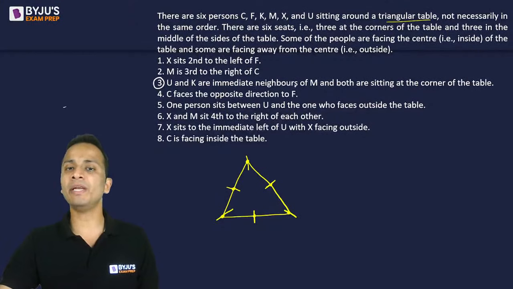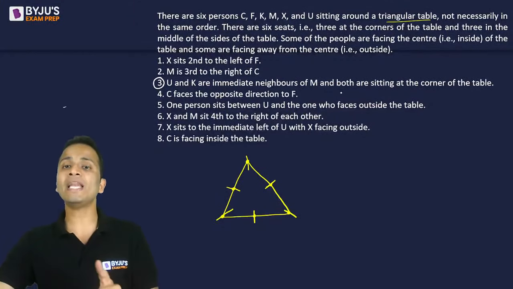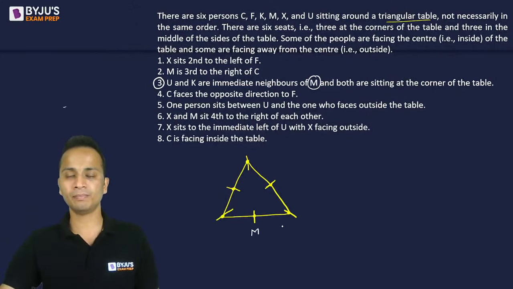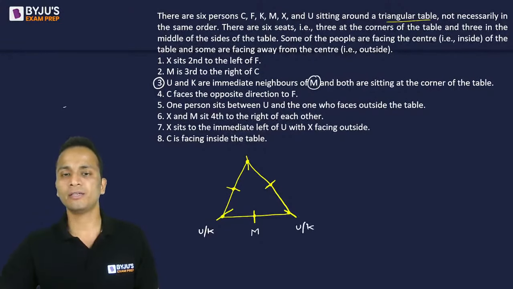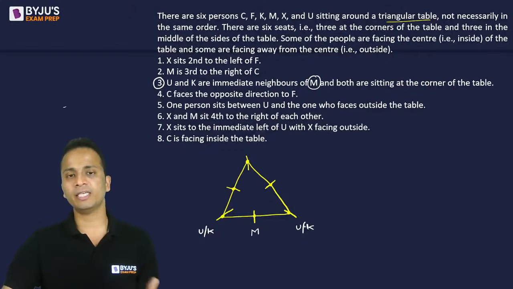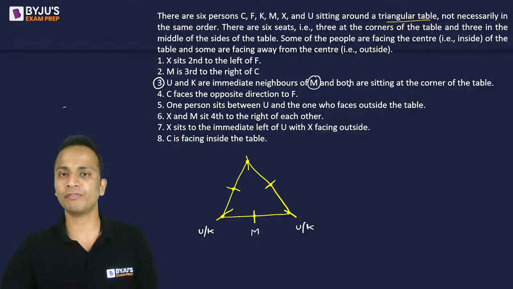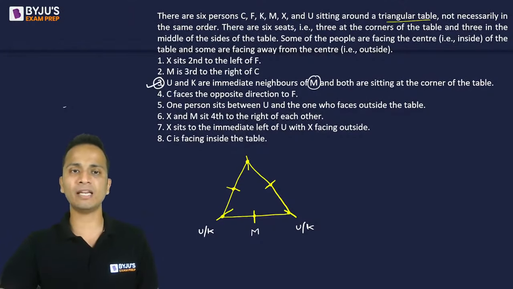Since U and K are immediate neighbors of M and both are sitting at the corners, M must be sitting at the middle of a side. So I can start by placing M somewhere on the middle of a side. You can place it on any side. U and K will be the immediate neighbors of this person, U or K on either side, since they can be at any corners. So the third condition is used.